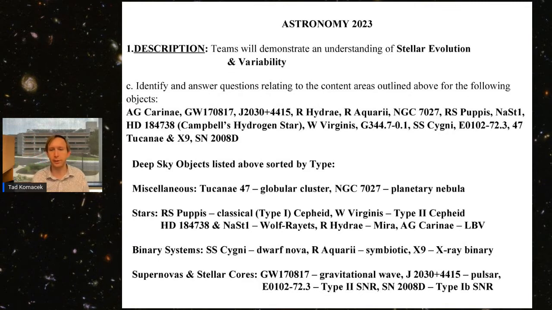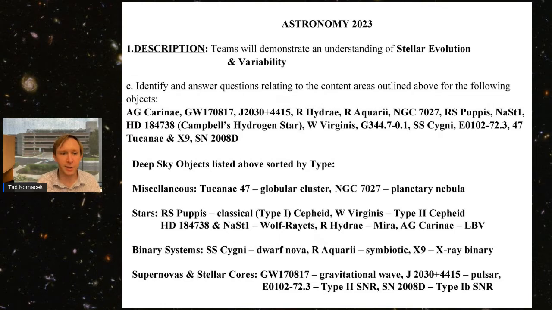Just to briefly classify them, we have two miscellaneous deep sky objects. One's a globular cluster, 47 Tuc, and one's a planetary nebula, NGC 7027. We have different types of stars, including a classical type 1 Cepheid, W Virginis, which is a type 2 Cepheid. We have Wolf-Rayet stars, we have a Mira star, and we have a luminous blue variable star.